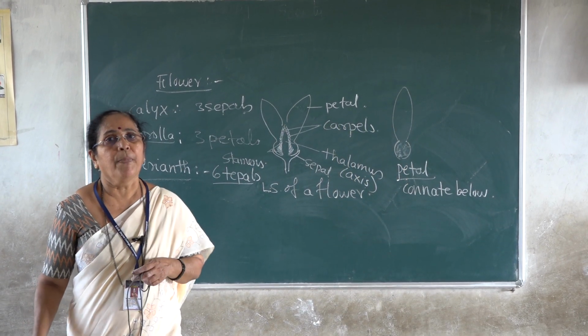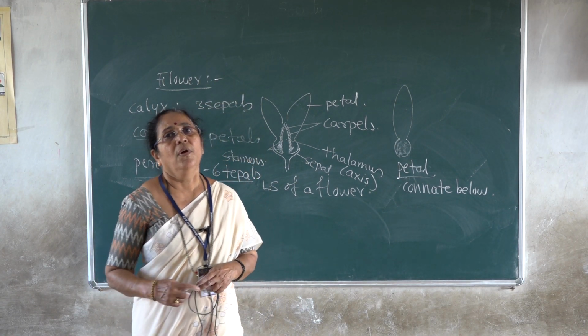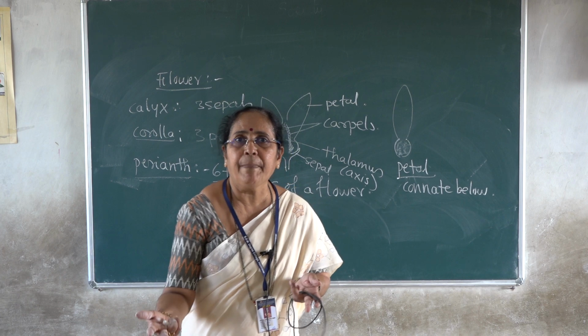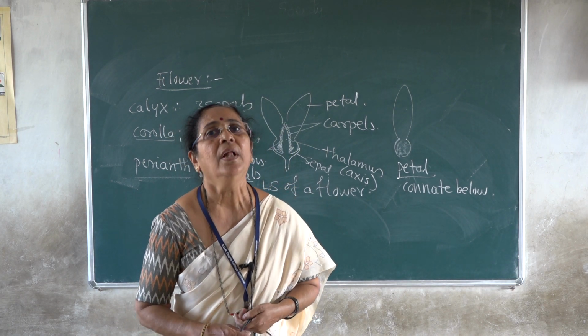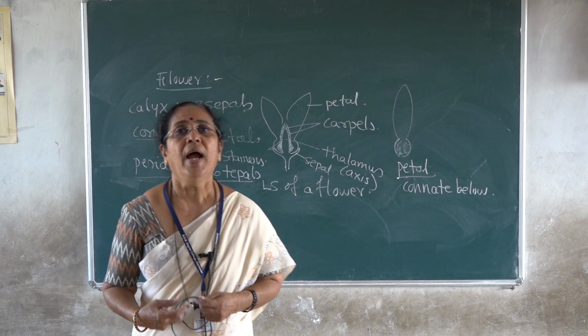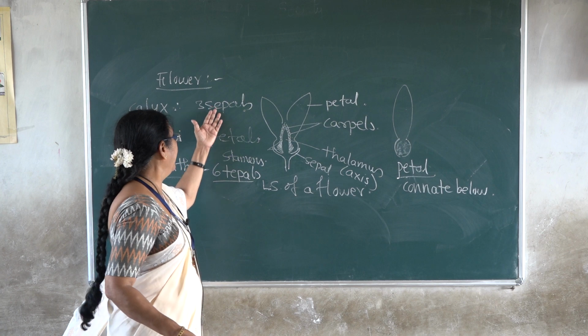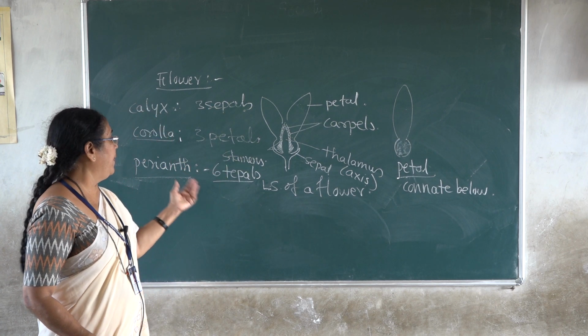So the corolla is made up of 3 petals, polypetalous with valvate distribution, or perianth made up of 6 tepals arranged in 2 whorls of 3 each. They are fleshy, polyphyllous in nature, connate below, and again with valvate distribution. These are the features of calyx, corolla, and the perianth.